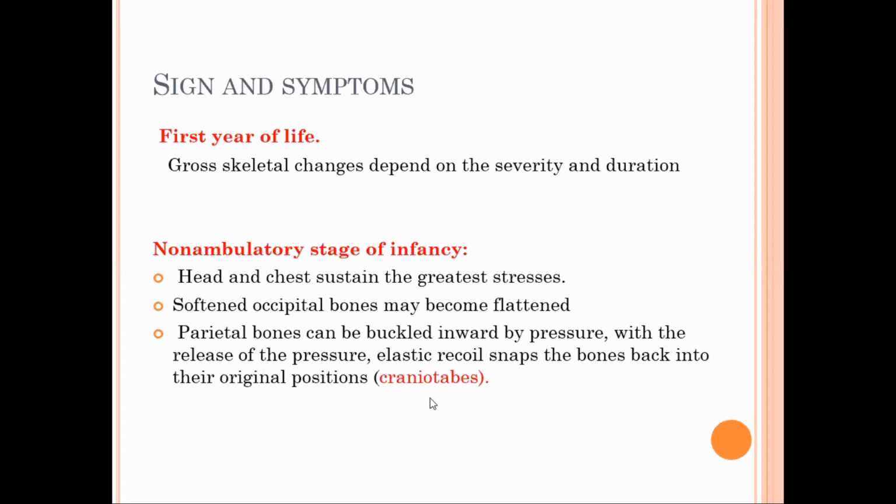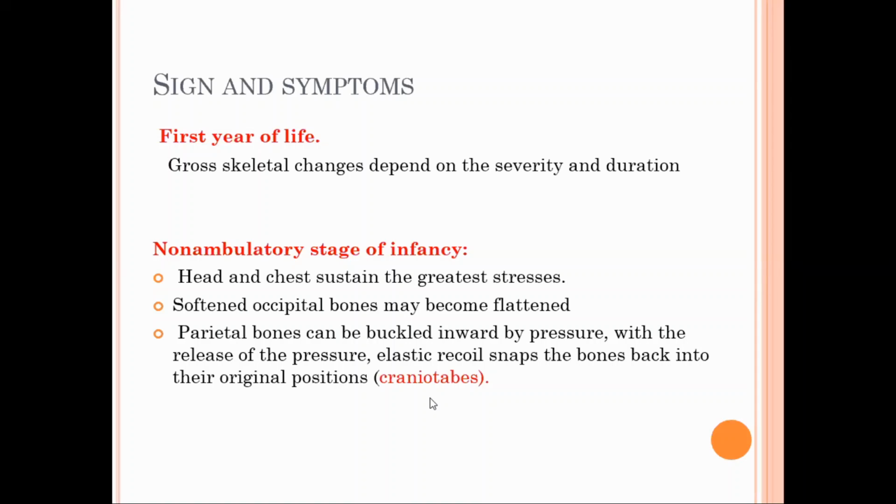What are the signs and symptoms? In the first year of life, it depends upon the severity and duration. In the non-ambulatory stage of infancy, mostly the changes are seen in the head and the chest area. The occipital bones are softened and become flattened.